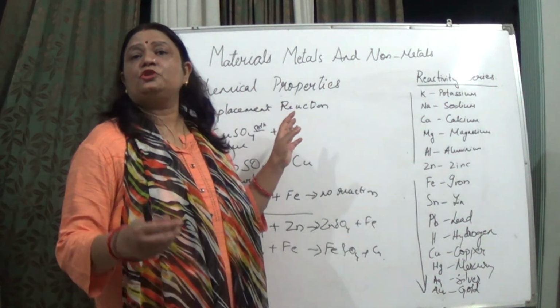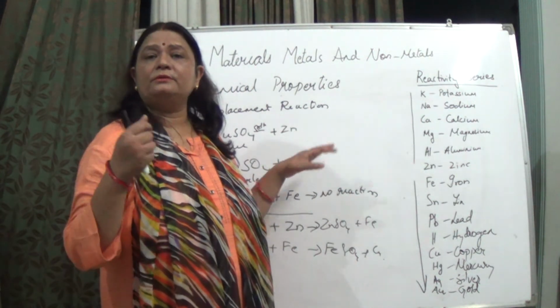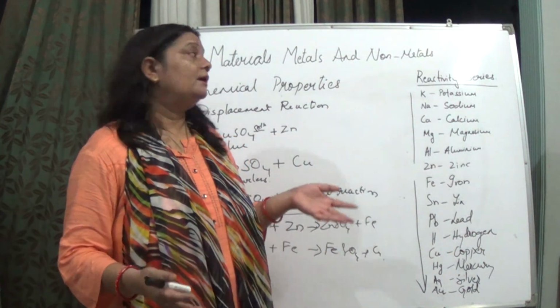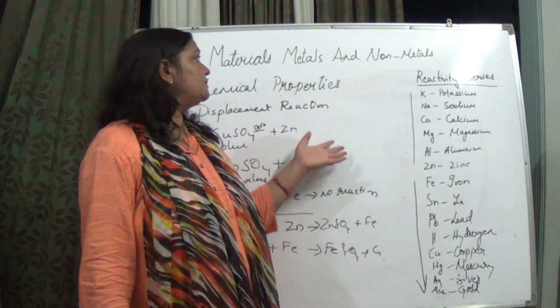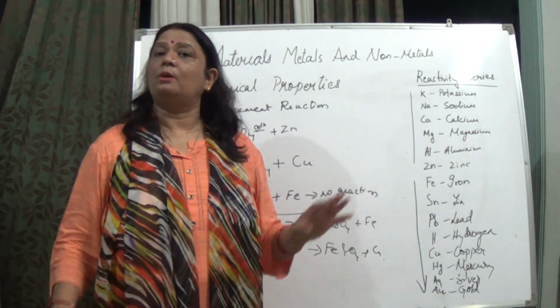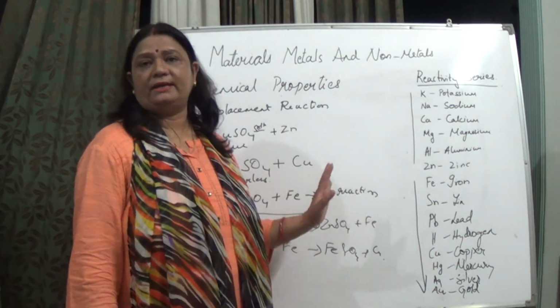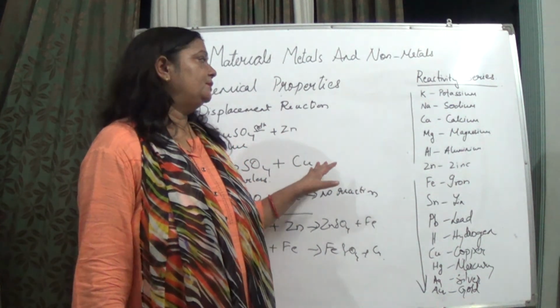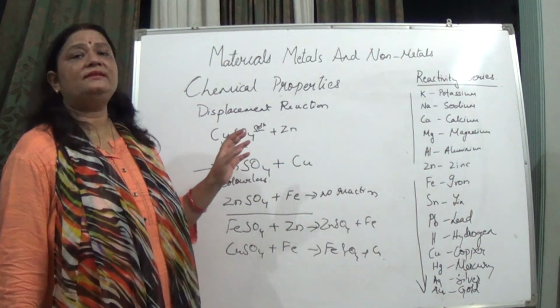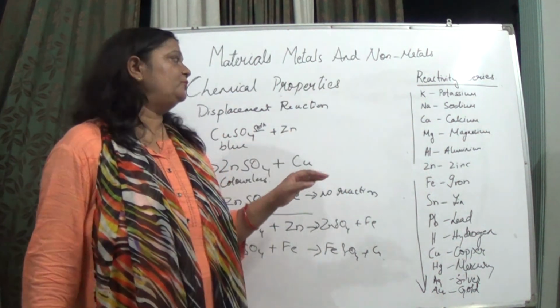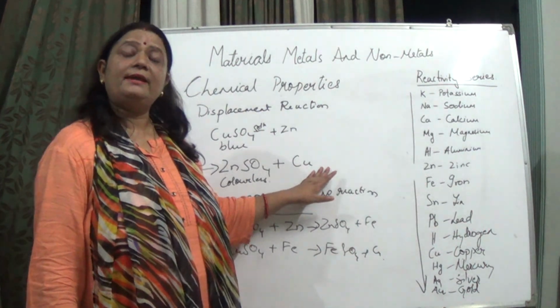And if you talk about nitrogen, bromine, fluorine, all these elements have basic importance, and as a result these metals and non-metals are all very useful for mankind as well as for the environment. So with this we complete this chapter, metals and non-metals. Hope students you have understood it. Good day, take care.